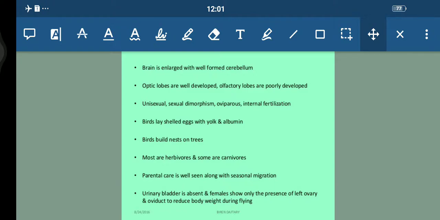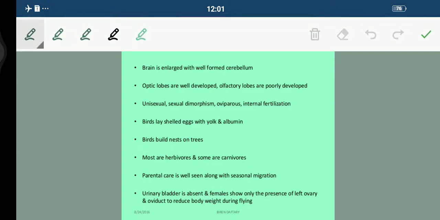They are unisexual, students. They show sexual dimorphism. They are oviparous and the fertilization is internal. These things are very common, students. No need to repeat them again and again.